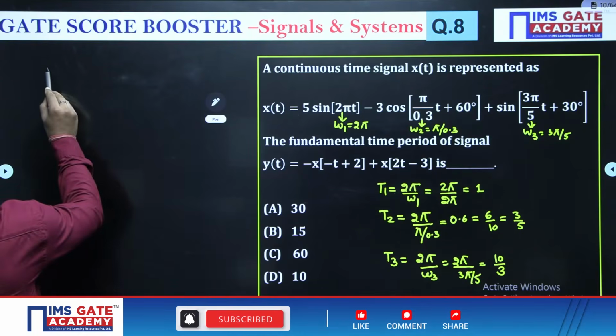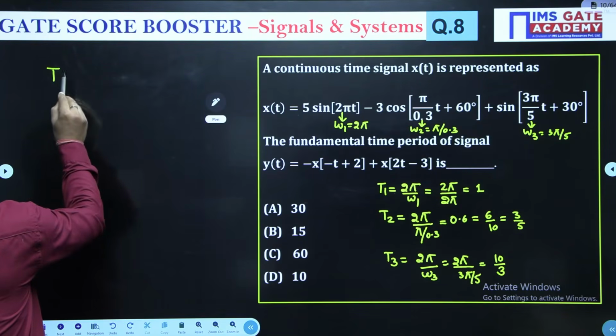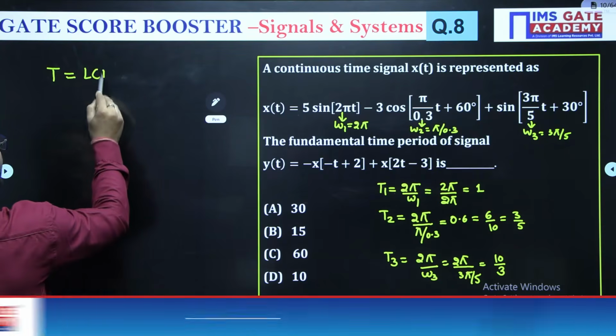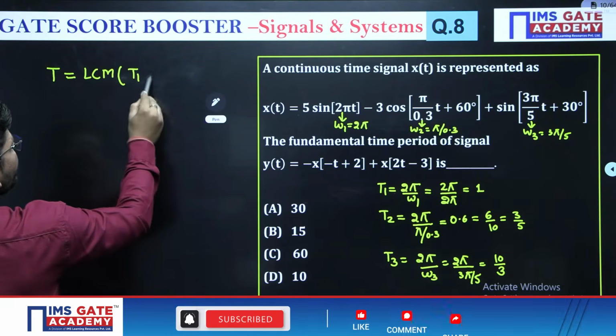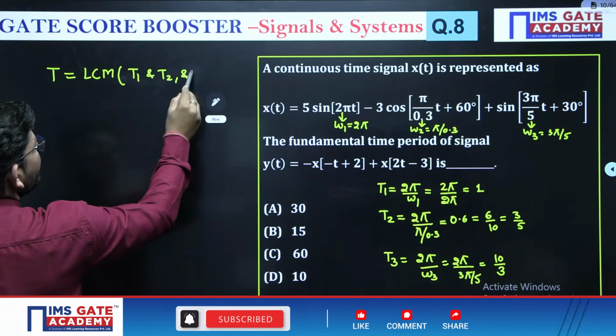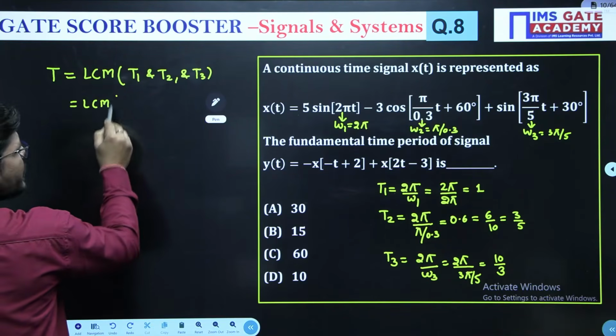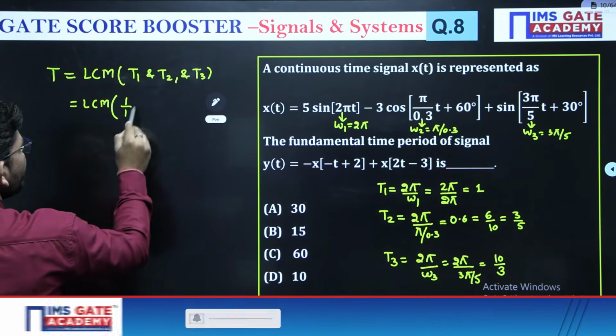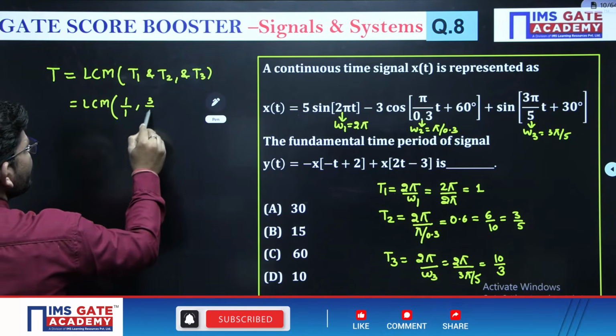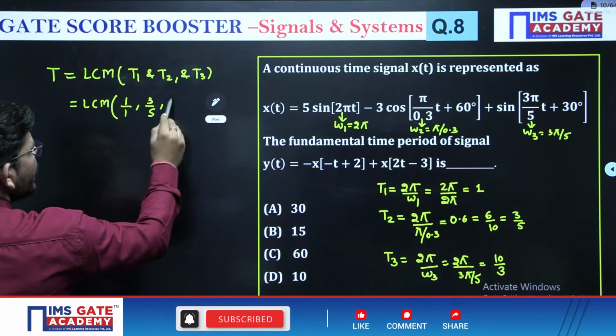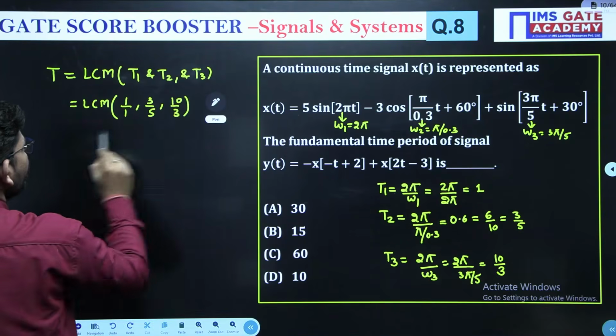So if I ask you what is the time period of x(t), then it will be the LCM of T1, T2 and T3. So what is T1? It is simply 1 by 1. T2 is 3 by 5. T3 is 10 by 3.